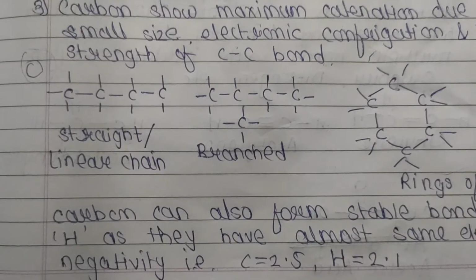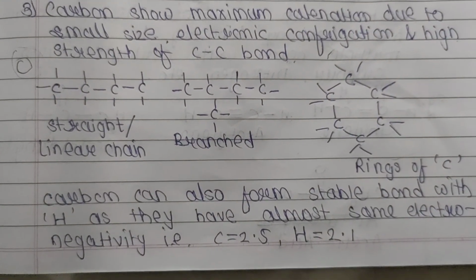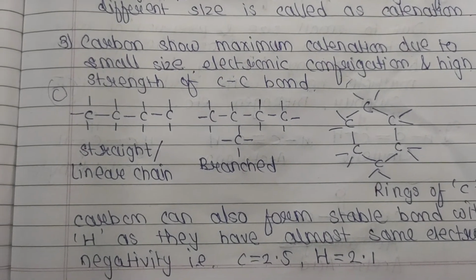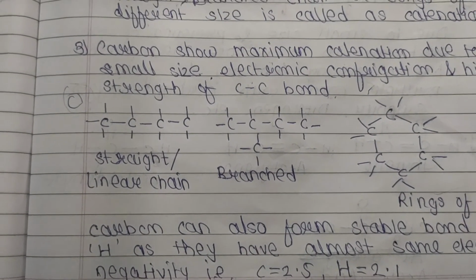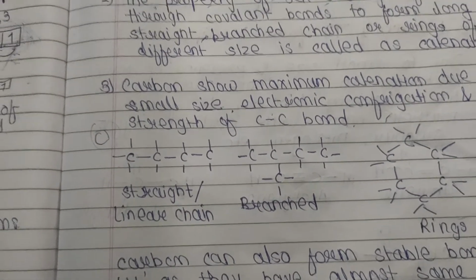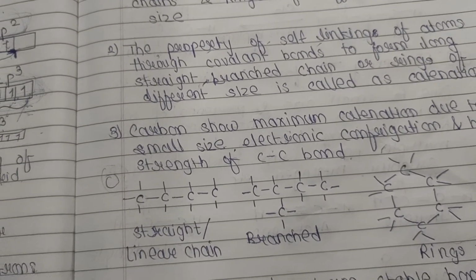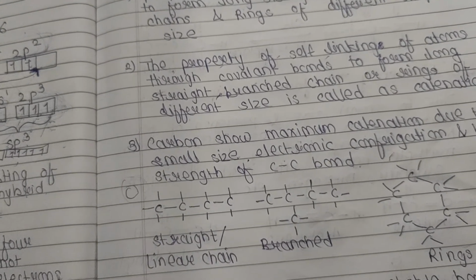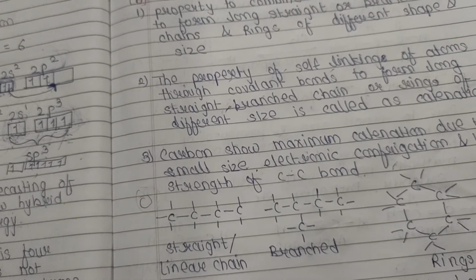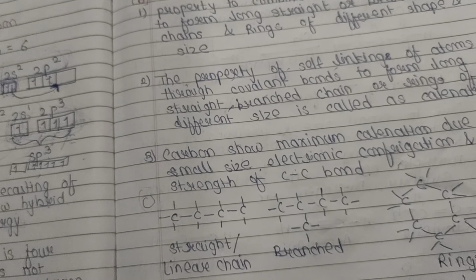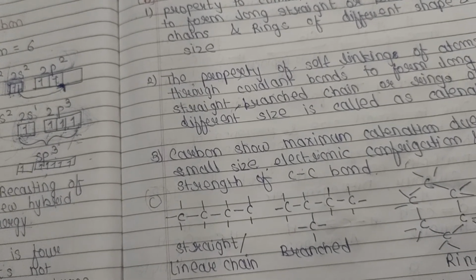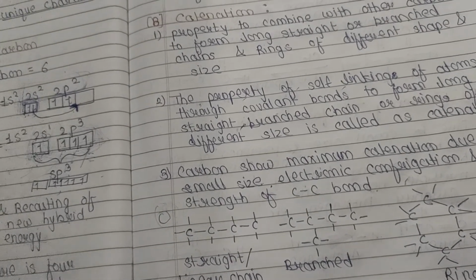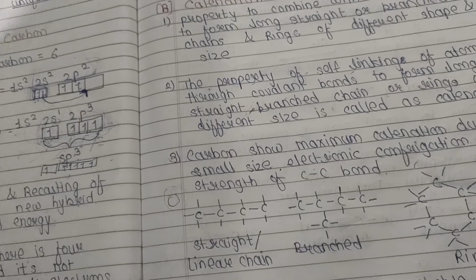Here I have given that carbon can also form a stable bond with hydrogen. Why can it form a stable bond with hydrogen? Because of their similar electronegativity. Electronegativity is how strongly an atom pulls the electrons towards itself. Suppose I am a person with a rope in my hand and I am pulling. So what is my strength?